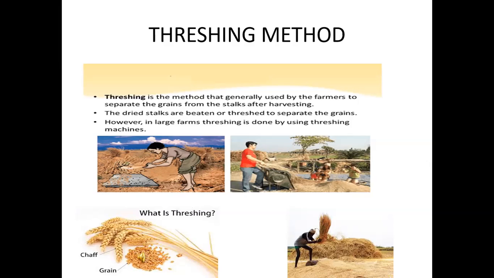This is called threshing. So threshing is the method generally used by farmers to separate the grains from the stalks after harvesting. The dried stalks are beaten or threshed to separate the grains. However, in large farms, threshing is done by using threshing machines. Threshing machines are an easy technique to remove the stalks from the grains.